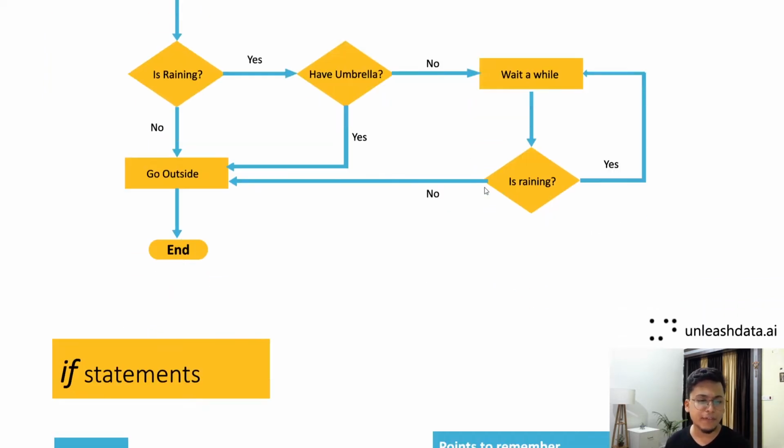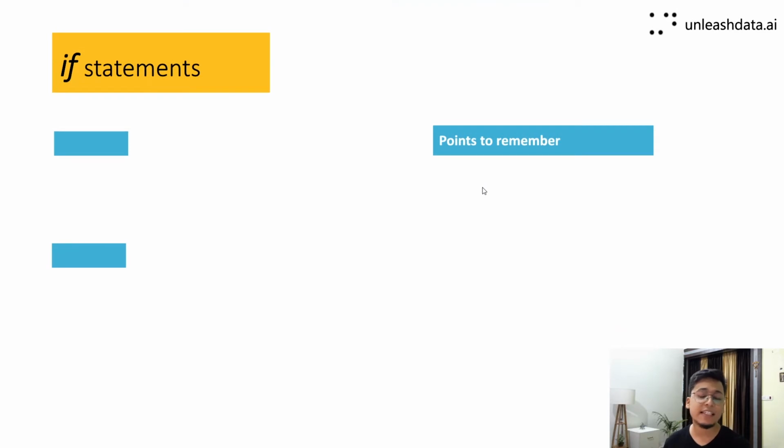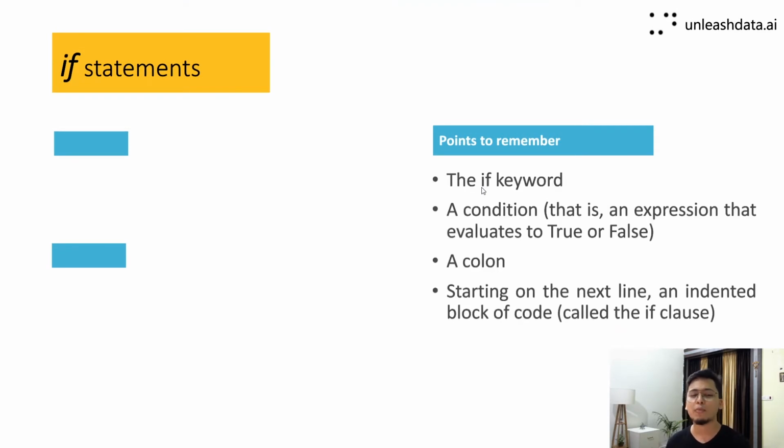The very first control flow statement that we have is the if statement, and you will find it almost in every programming language. A couple of things to remember when you start writing an if condition: it has an if keyword, meaning it is going to have the word if. It checks whether the condition is true or false. It is followed by a colon, and when you start writing the block of the if statement, it starts with some left indentation.